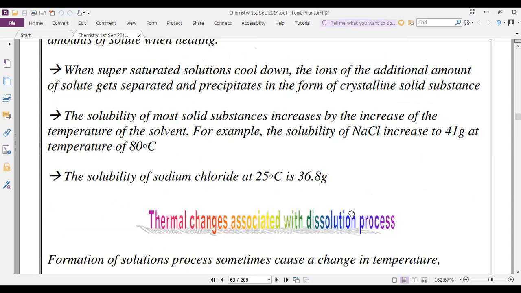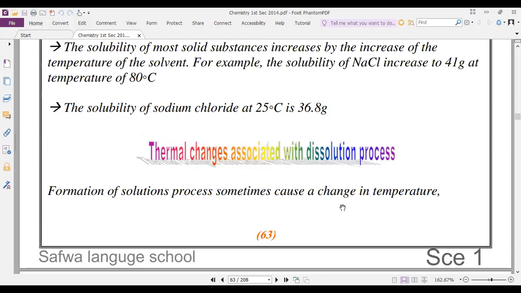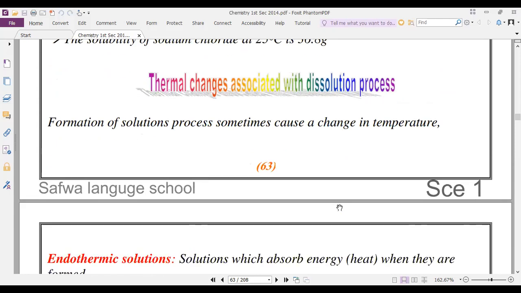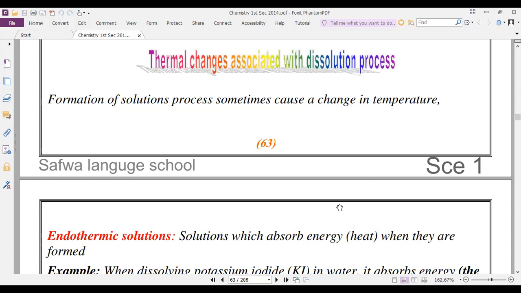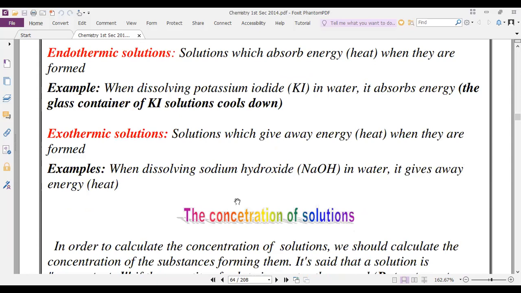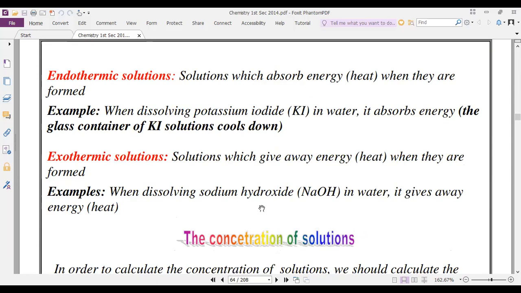So this is solubility. Next, thermal changes associated with the solution process. The formation of a solution sometimes causes a change in temperature. There are two types of solution, endothermic solutions and exothermic solutions. What is the difference between them?